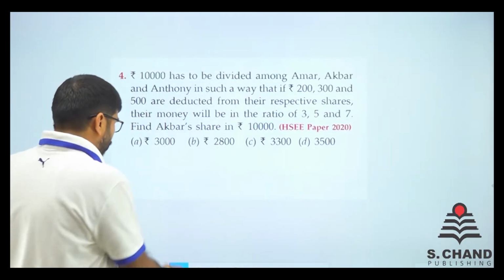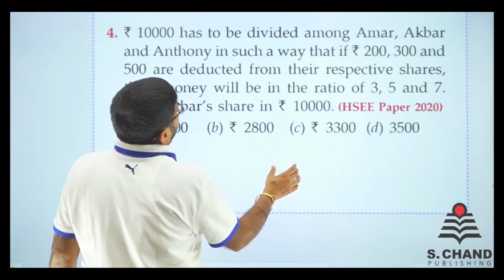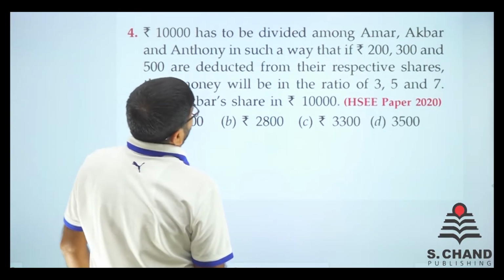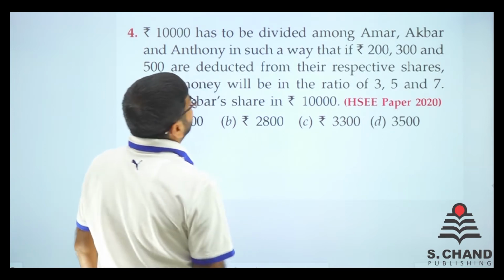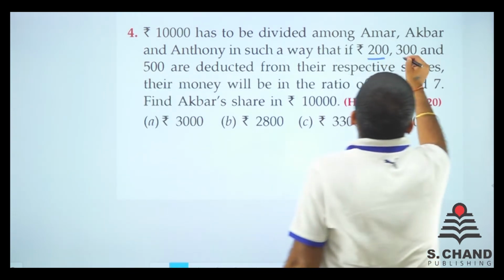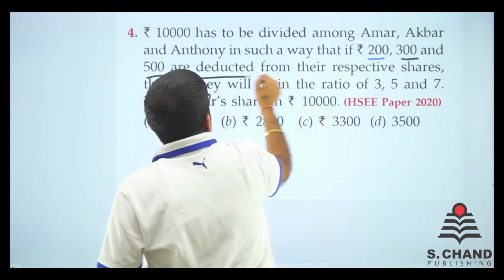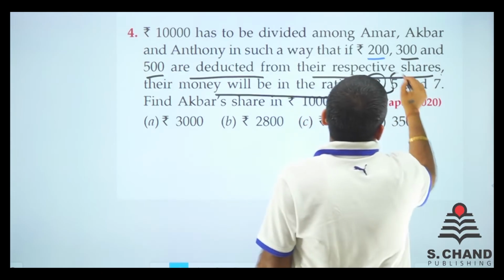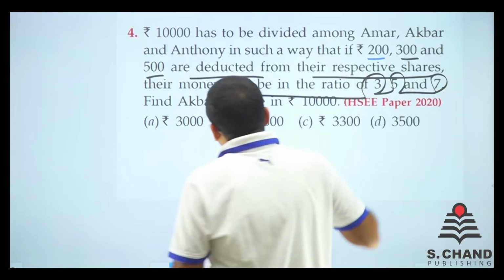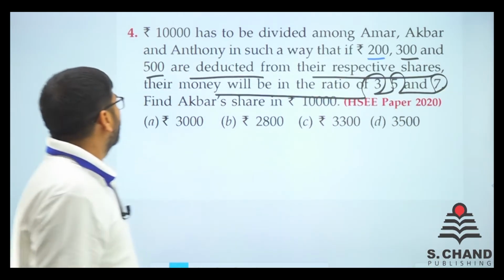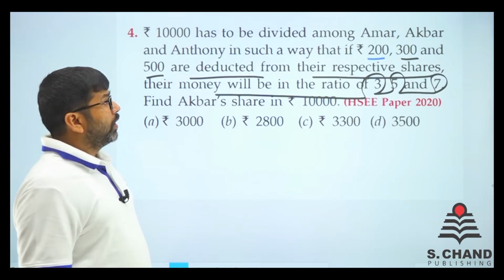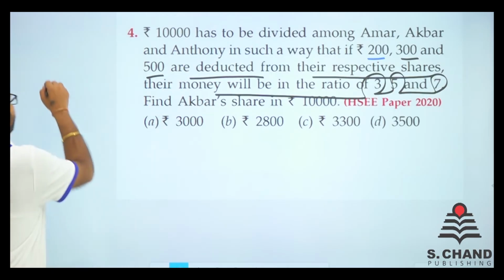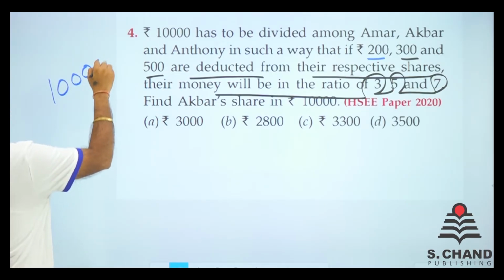HSEE paper 2020. Let's see what it says. It says that rupees 10,000 has to be divided among Amar, Akbar, Anthony in such a way that 200, 300 and 500 are deducted from their respective shares. Their money will be in the ratio of 3:5:7. If this is deducted, find the share of Akbar. Let's suppose this 10,000 is the total amount, right? That amount which is to be divided.